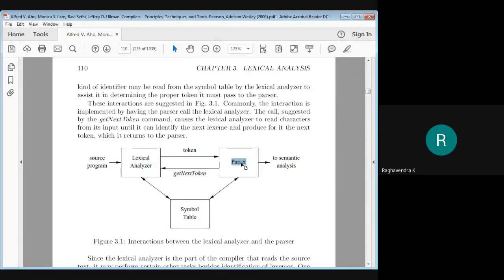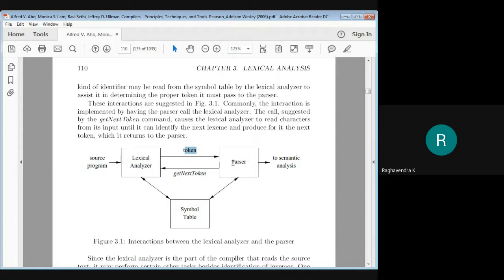Whenever the parser requires a token, it makes a call to the lexical analyzer using a function like get next token. On the parser's call, the lexical analyzer reads the source program character by character, identifies the particular token asked for by the parser, and returns that token to the parser.